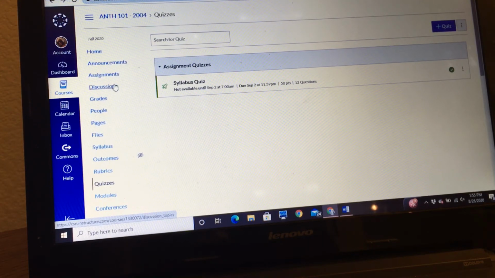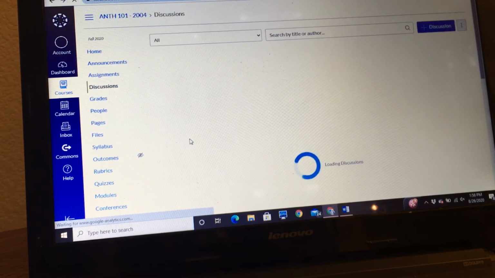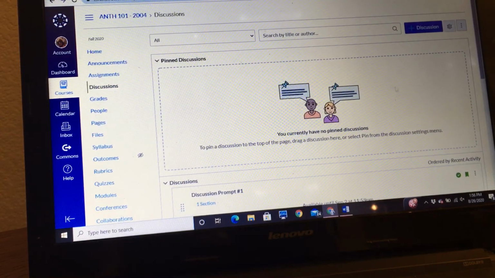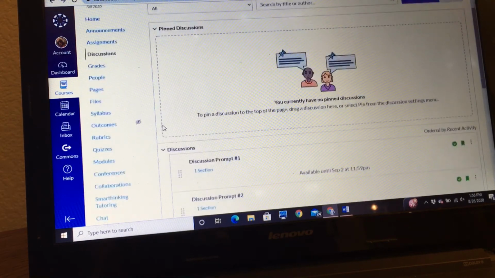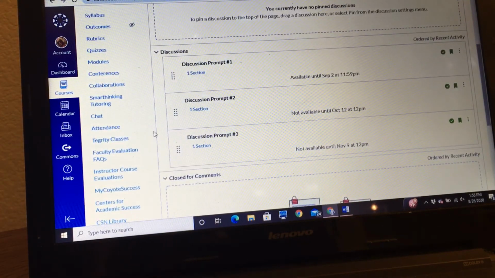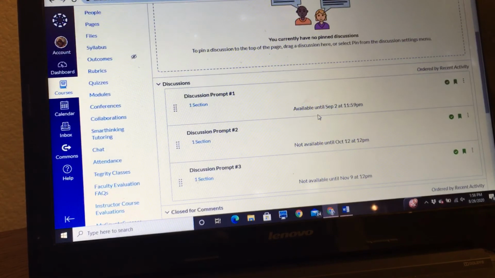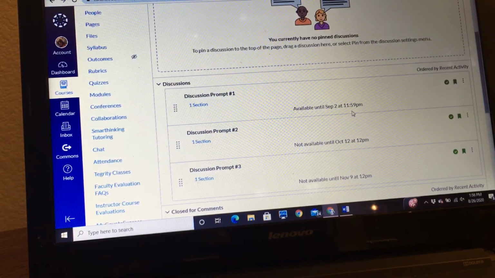So for that, you would go to discussions, and remember, there are only 3 of these you have to do for the entire semester, just 3, but they're important, so don't miss the first one. So here you would go, like I said, yours might look a little different than mine, but you should be able to see all 3 of them for the whole semester are already there. And this one is already currently available. I have them available about a week before they're due. And so this one is currently available, and see, it says until September 2nd at 11:59.